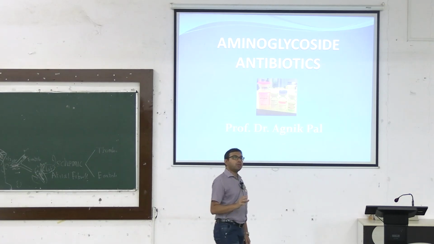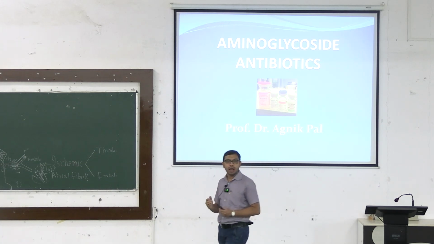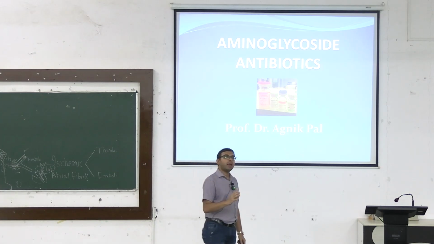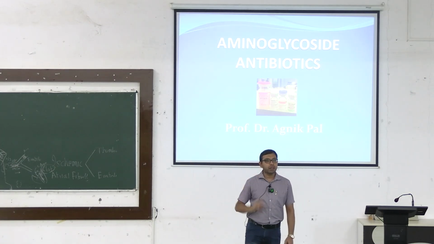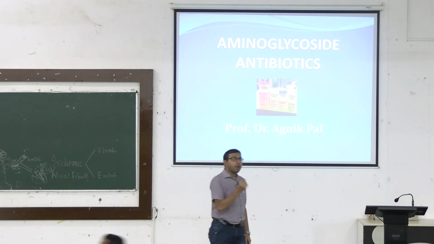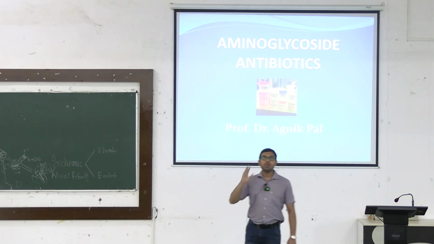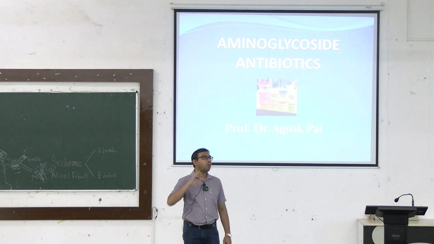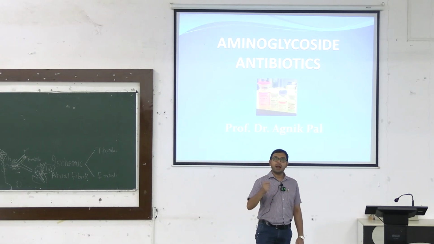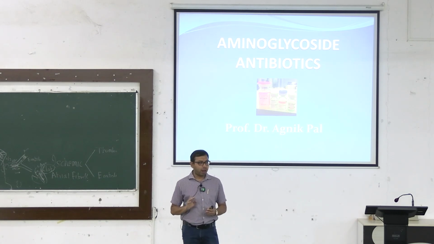The aminoglycosides mainly act by inhibiting the protein synthesis mechanism of the bacteria by action on the 30S ribosomal subunit mostly. But some aminoglycosides also act on the 50S ribosomal subunit and the 30S-50S interface. This is the first point. Next, these aminoglycosides are mainly water soluble. They are not lipophilic and are very poorly absorbed if given by the oral route. That's why we have to administer these aminoglycosides in most cases either intramuscularly or intravenously. Ointment or cream forms are also available for the aminoglycosides.